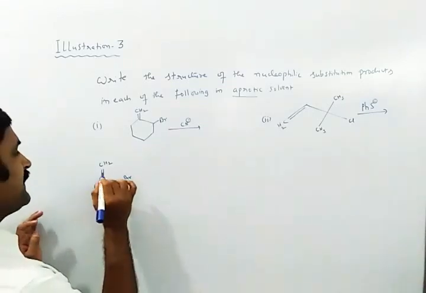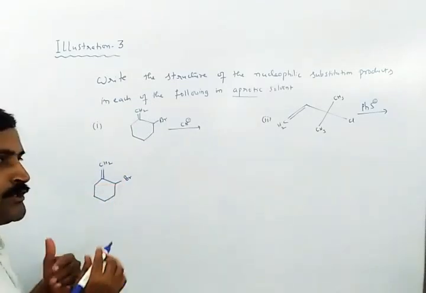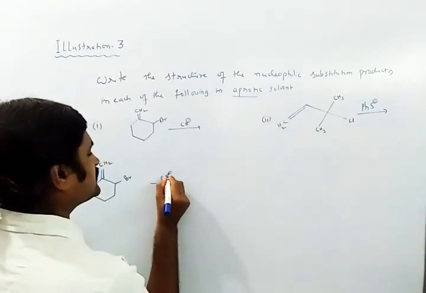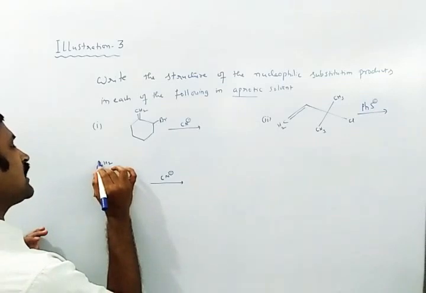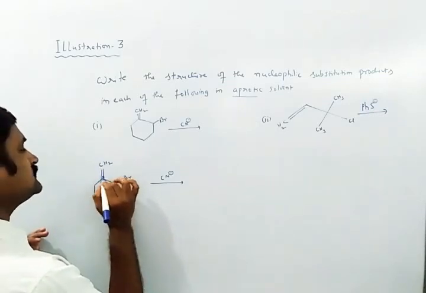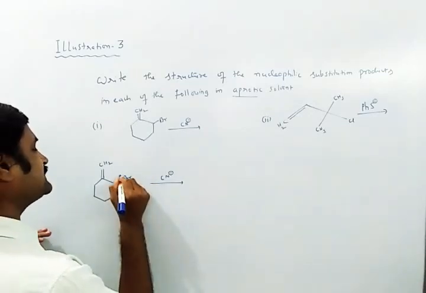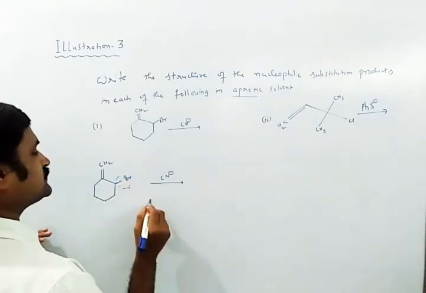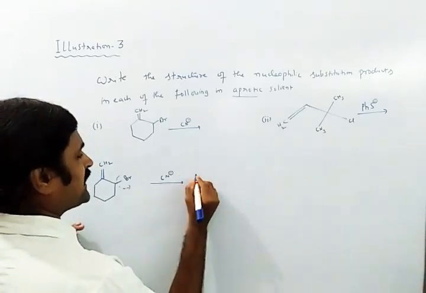Usually in this case, what will happen? This allyl carbon is going to receive the nucleophile, CN minus, then this carbon will become positive, and the bromine definitely leaves completely as bromide. So automatically what will happen? First Br minus will be removed.